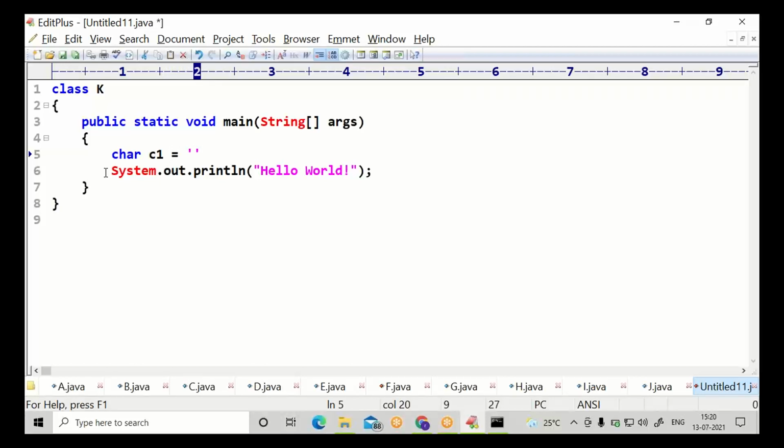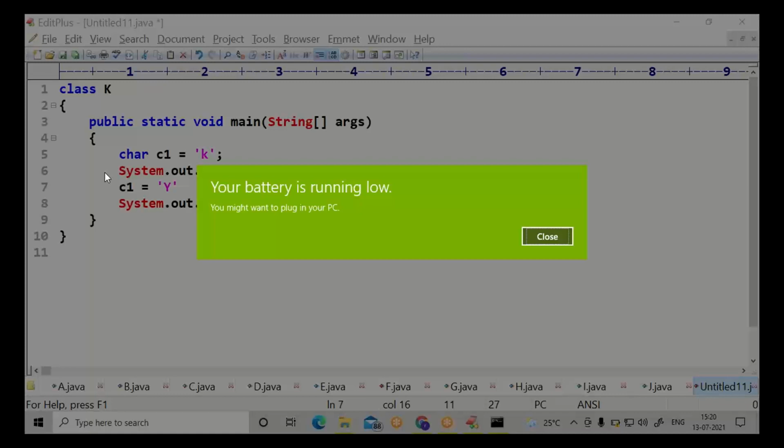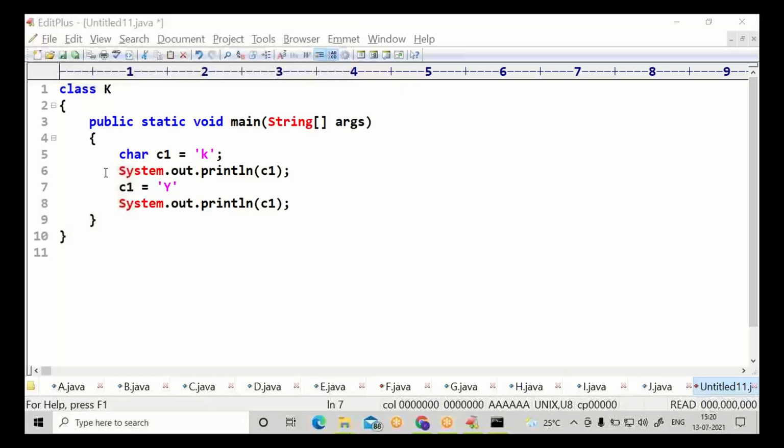Any name, and the value under single quote, any value. Let us print C1. C1 is a name to the variable. This C1 can be modified at any time with any suitable value. A suitable value is a single quote value.